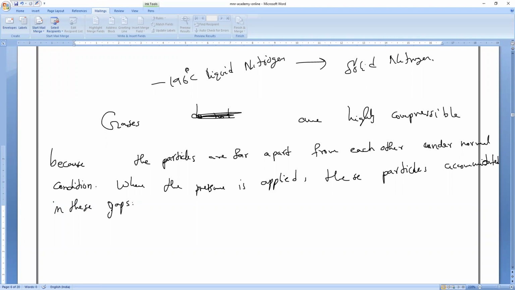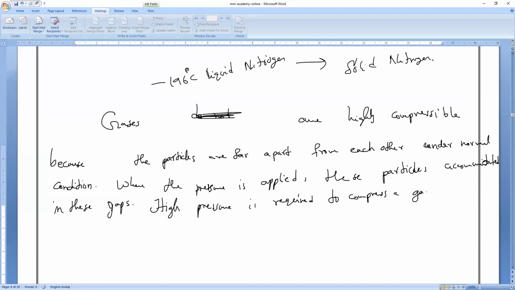Decreases. Compressing decreases the volume. So high pressure is required to compress a gas.